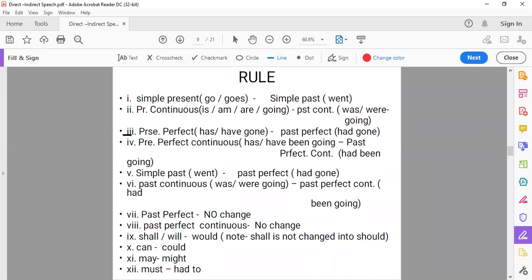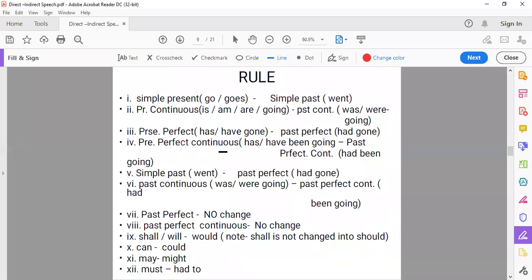Then the third is, if we have reported speech in the present perfect tense, that means has, have plus third form, it will change into past perfect. That means had plus third form. Then next is present perfect continuous tense. That means has, have, been plus first form ing will change into past perfect continuous. That means had been going.